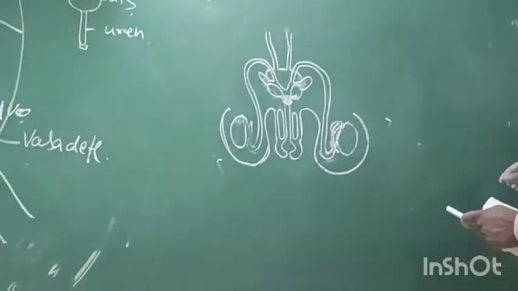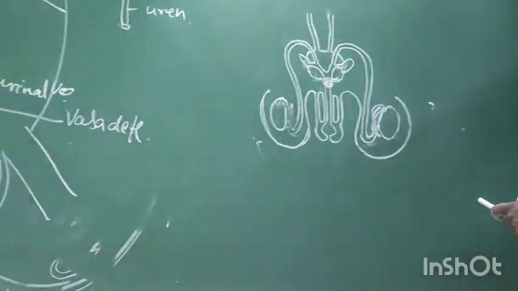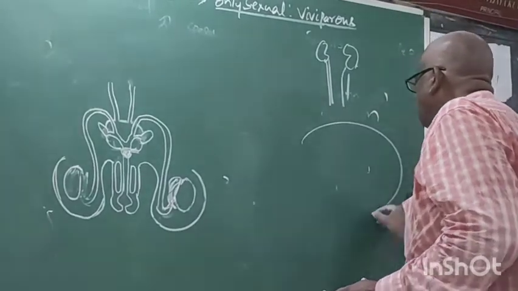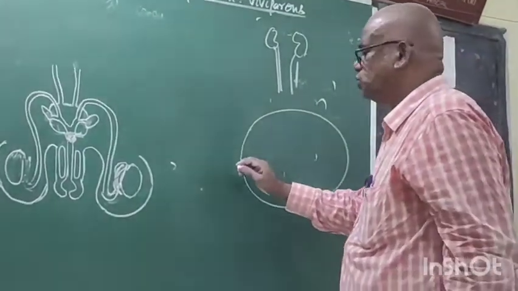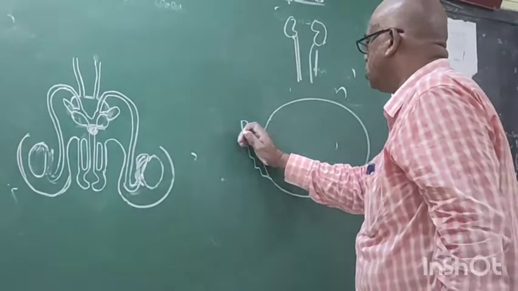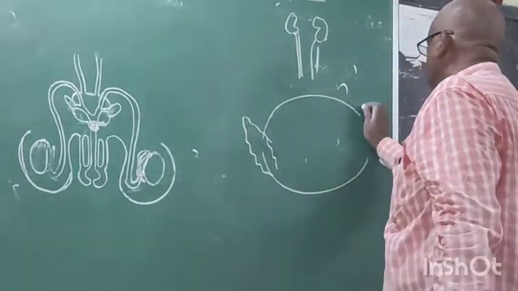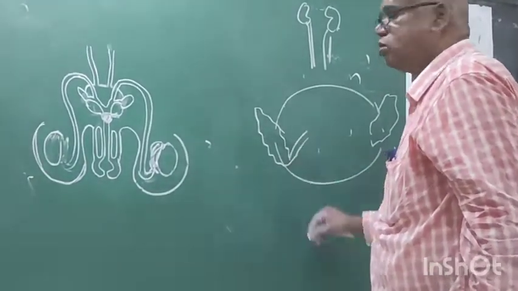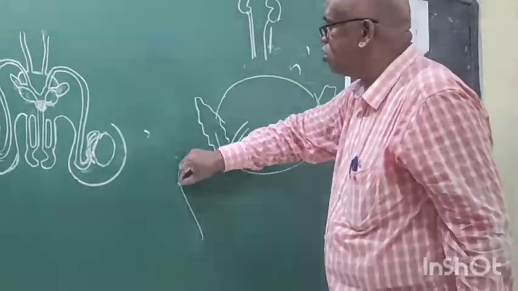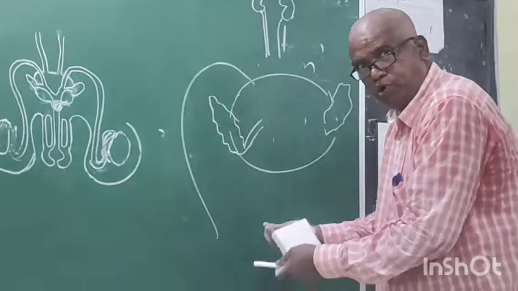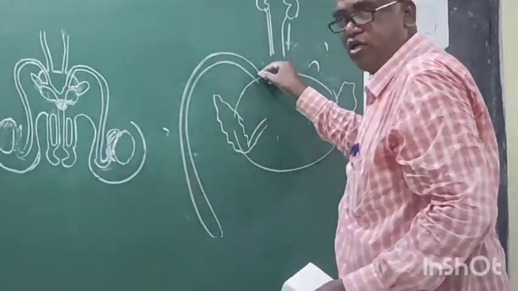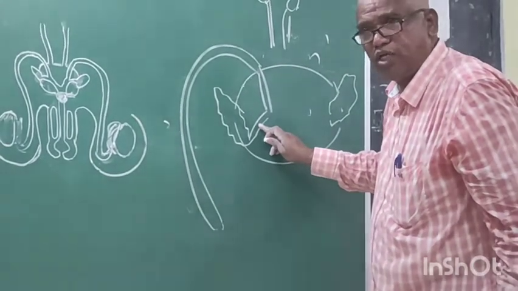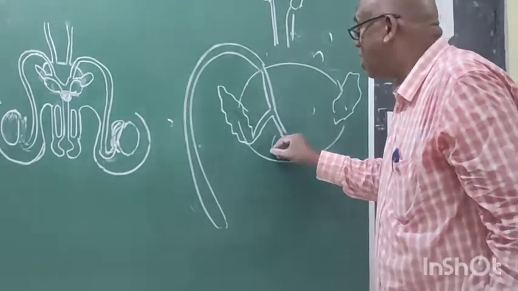It is kidneys, ureters, urinary bladder, right? Seminal vesicle. Now, the duct of the seminal vesicle. What is coming from down? Vasa deferentia. This vasa deferentia is united with the duct of the seminal vesicle and forms a common tube, the ejaculatory duct.